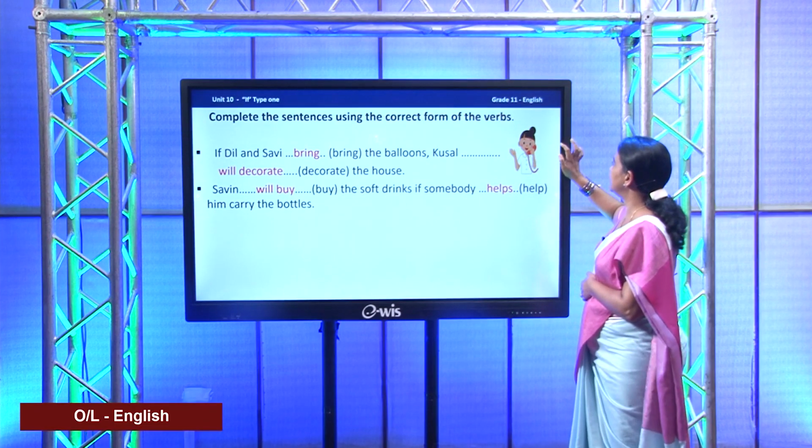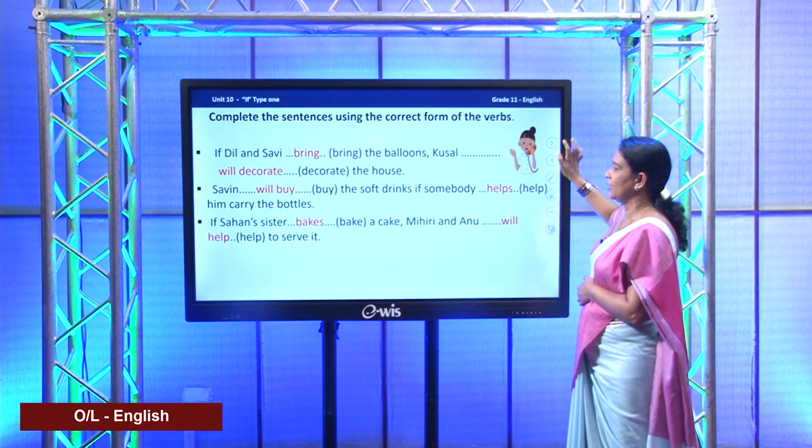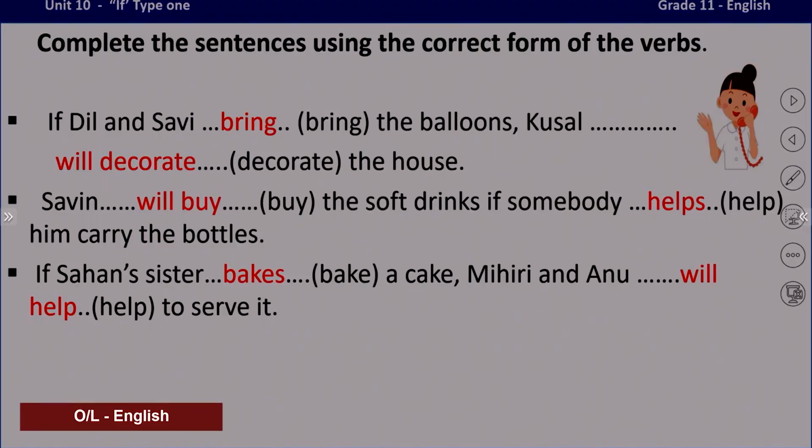Okay, let's move on to the third one. In the third one, if Sahan's sister, what is the verb you have to write there? If, it is the condition. If Sahan's sister bakes a cake. Why did I write bakes instead of bake? Because it's third person singular. We have learnt it earlier, right? So, if Sahan's sister bakes a cake, Mihiri and Anu will help to serve it.